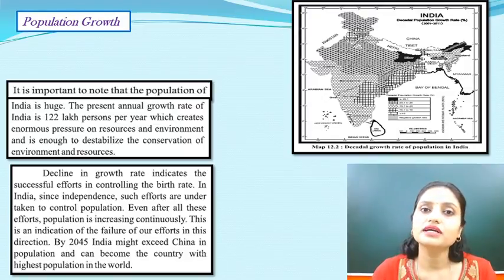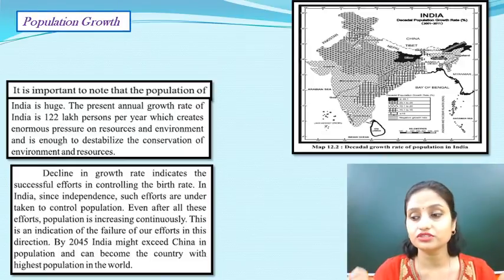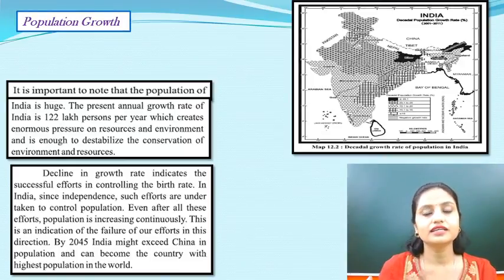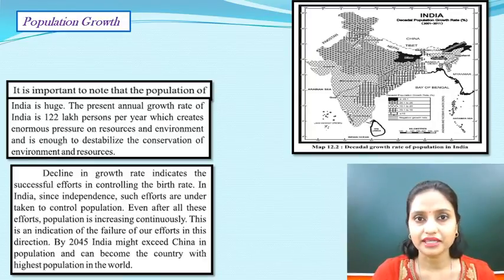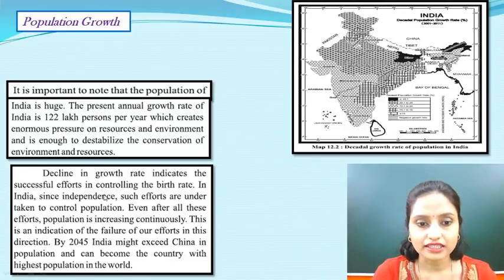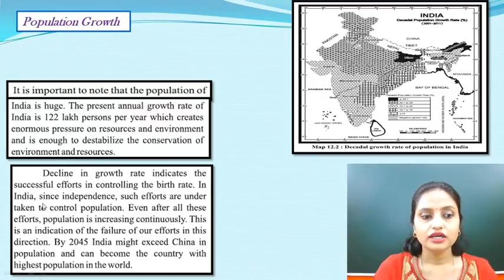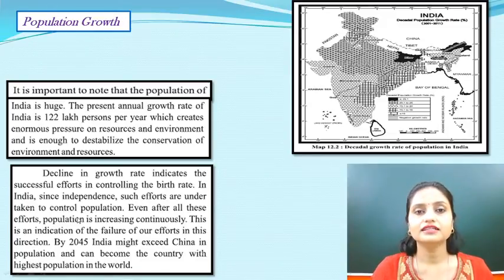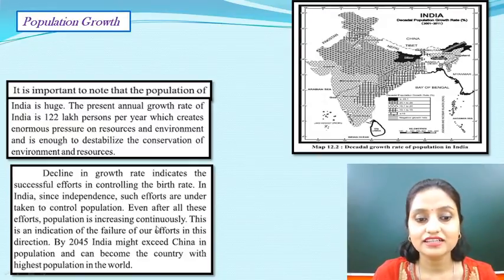Then there are environmental degradation problems, and there are so many people that we do not have place to make people live. Agriculture is also less, so it creates pressure. Decline in growth rate indicates the successful efforts in controlling the birth rate. So in India, since independence, such efforts have been undertaken to control the population. Even after all these efforts, population is increasing continuously. This is an indication of the failure of our efforts in this direction.